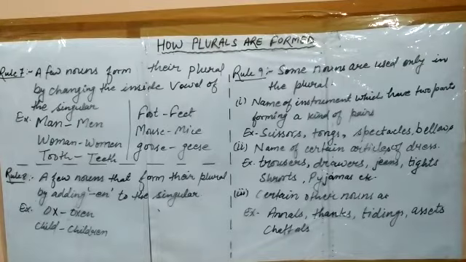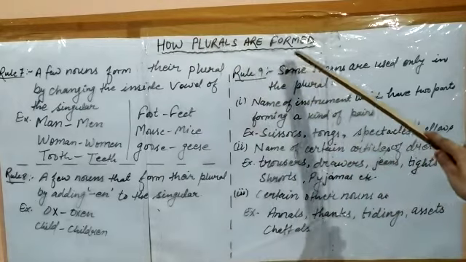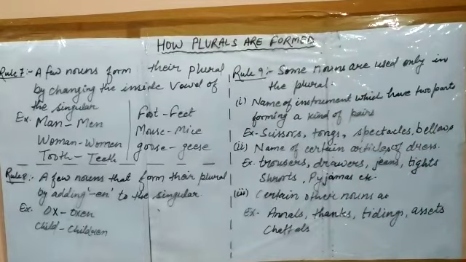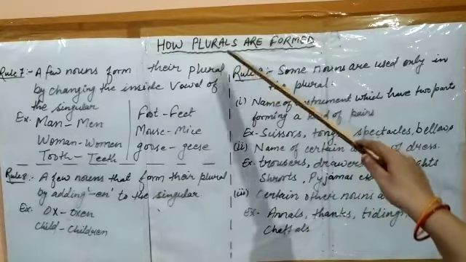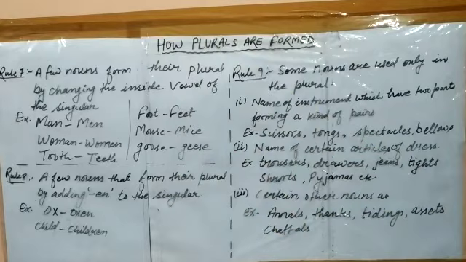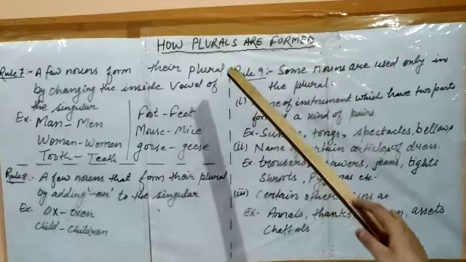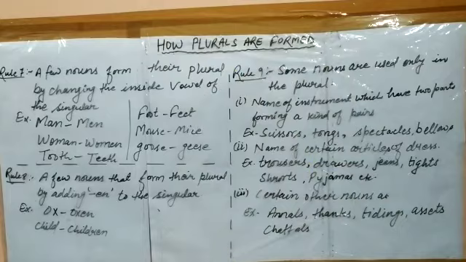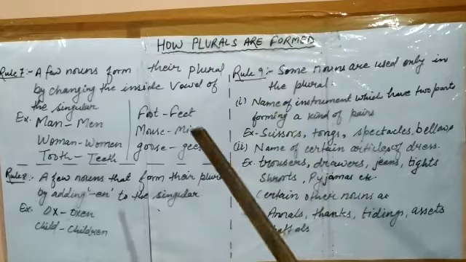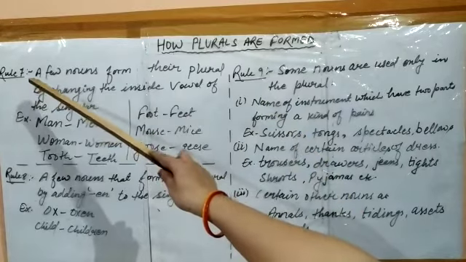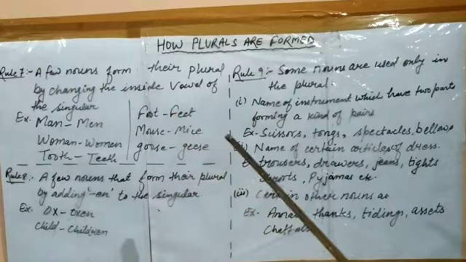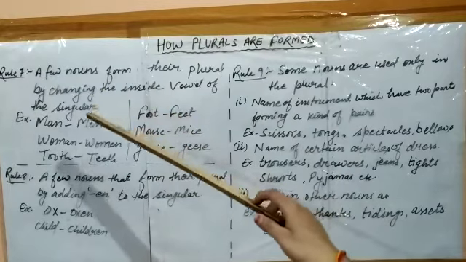Again, I am with you with the topic of how plurals are formed. Okay, students, as we know, we have already discussed a number of rules about plural forms in previous videos. Now again we will discuss some other rules of changing singular form into plural forms. Means we know in detail how a singular noun is changed into a plural noun. So let's start. I have written here rule number 7, because we had discussed the last 6 rules in the previous video. So we will start from here.